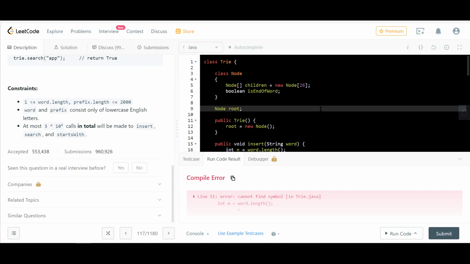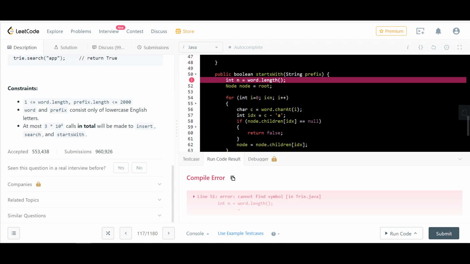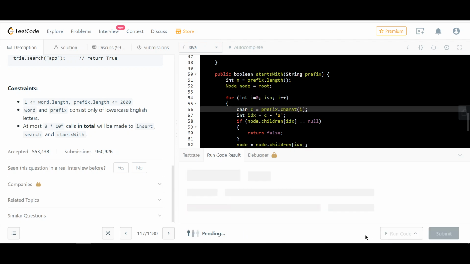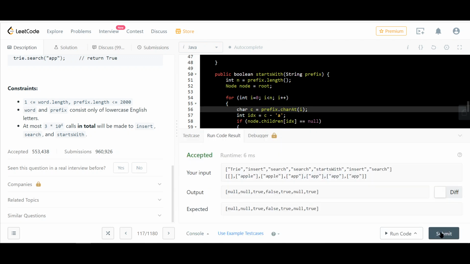Word.length cannot find symbol word, line number 51, because we're searching for prefix here. Okay, changes to prefix, just a prefix. All right, submit.